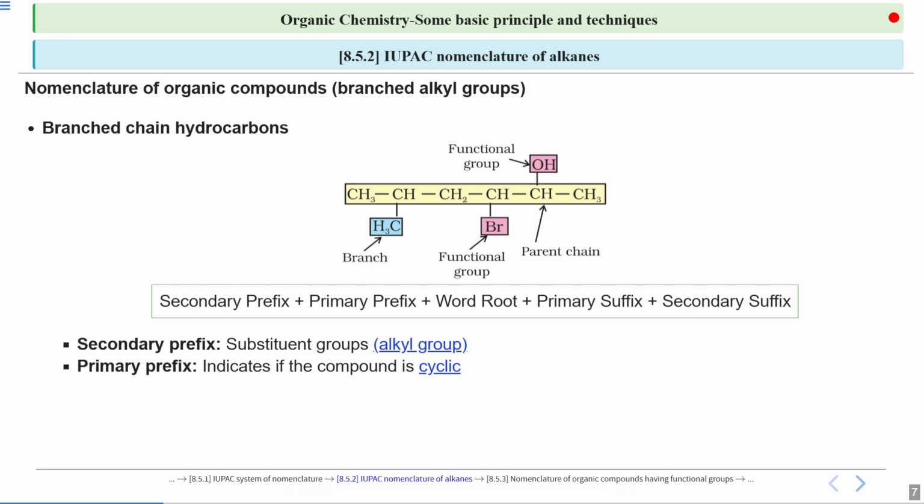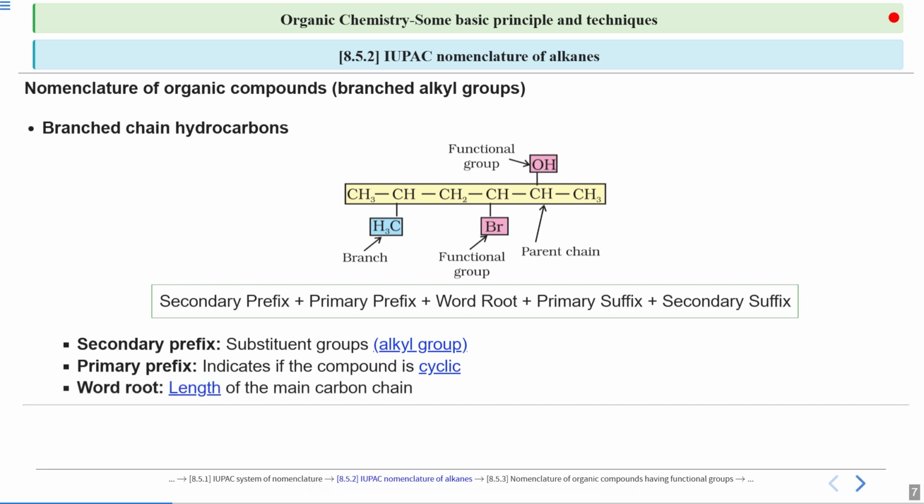Second thing is the primary prefix. This is used when you have a cyclic compound. So after your secondary prefix, we have the primary prefix. Now you already know what a cyclic compound is: those compounds which contain a ring. That can be 5-membered, 3-membered, 4-membered. We have different ways to name them.